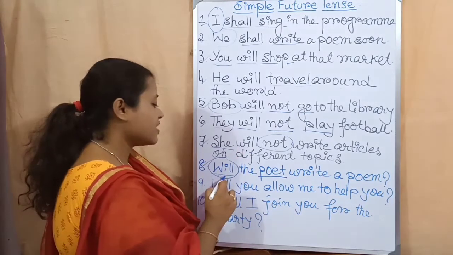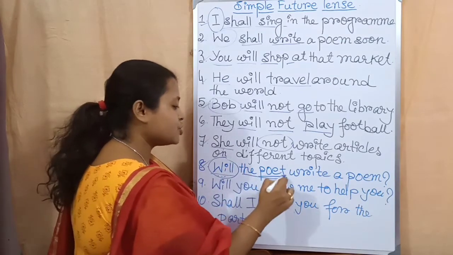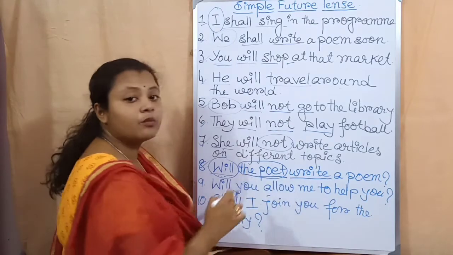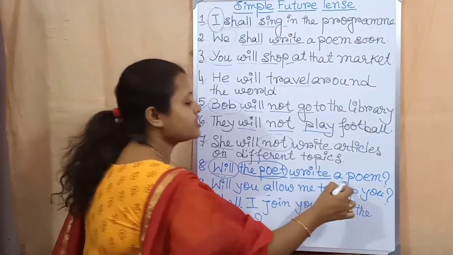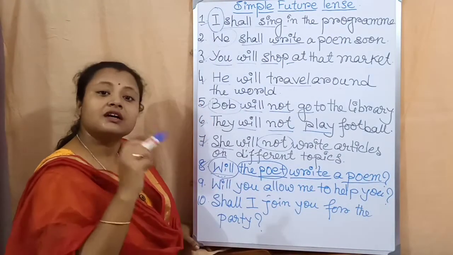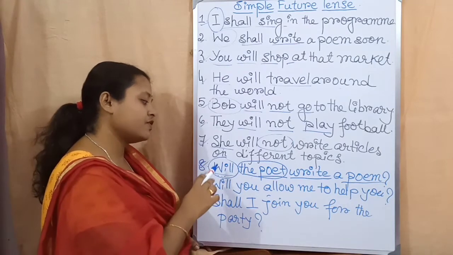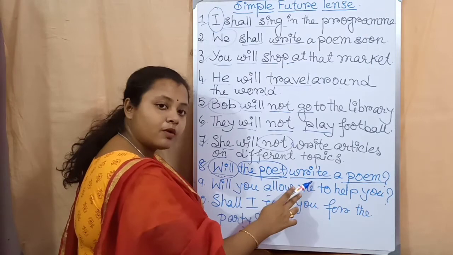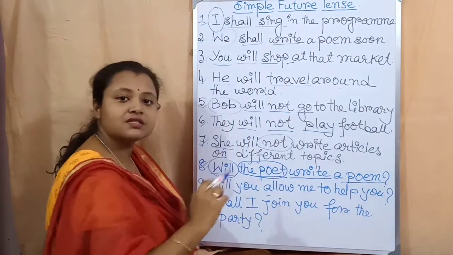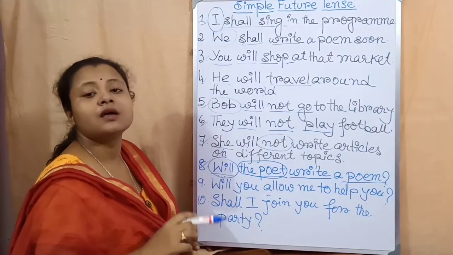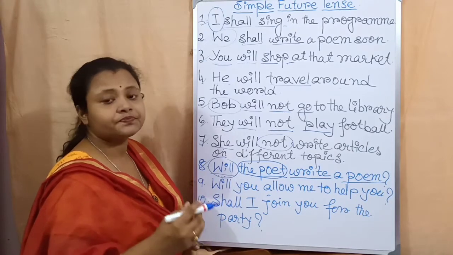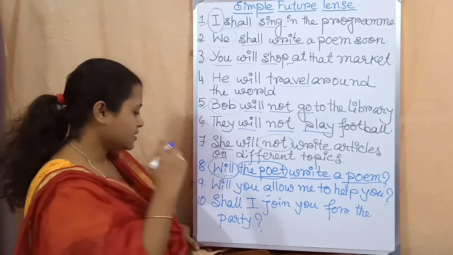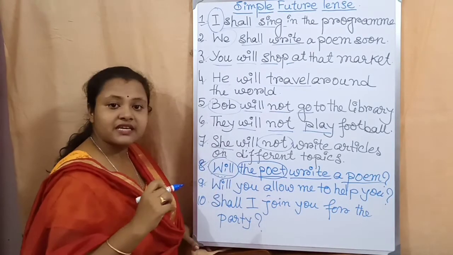Okay, so that is why will. After that the subject is the poet. After that the present form of the main verb. Then the rest of the sentence. After that question mark. So at first we will write will, then the subject, then the present form of the main verb, then the rest of the sentence, and at the end question mark. Because this is an example of interrogative sentence in simple future tense. Now come to the next example.